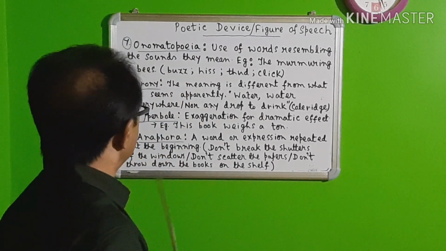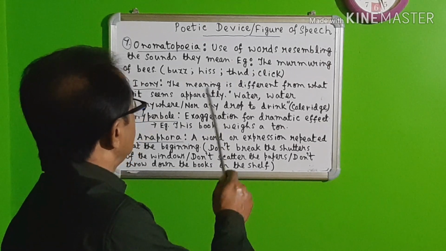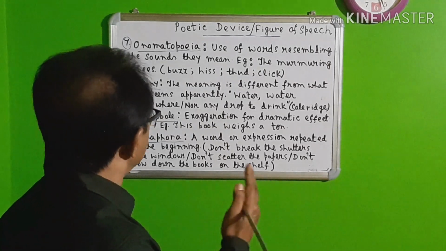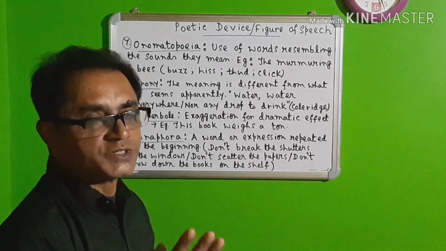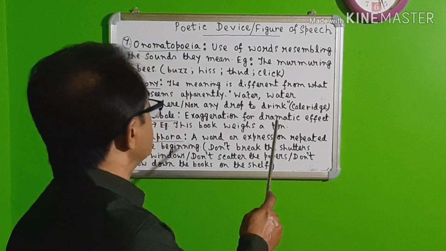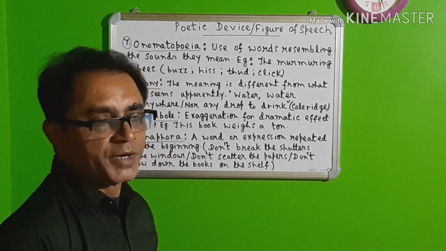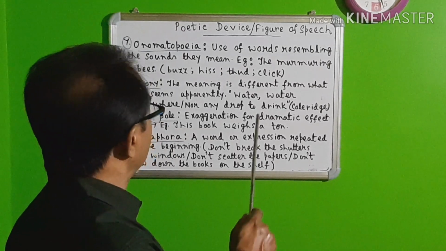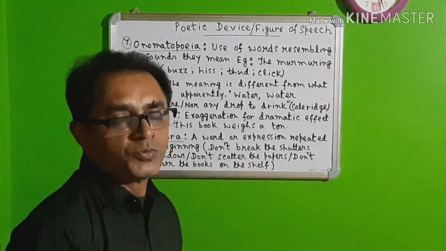Number 8 is irony. What is irony? Irony is where the meaning is different from what it apparently seems. Apparently, it will mean something, but the inner meaning will be different. For example, Coleridge's poem, The Rime of the Ancient Mariner. Here we get the words "Water, water everywhere, nor any drop to drink."